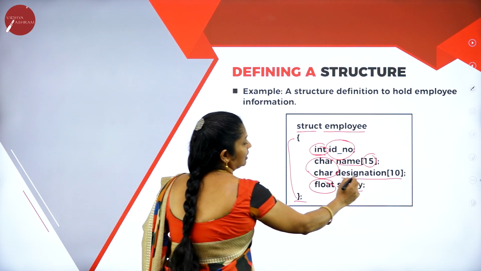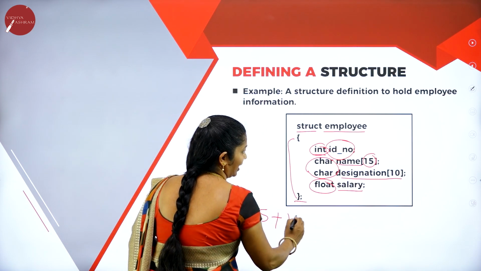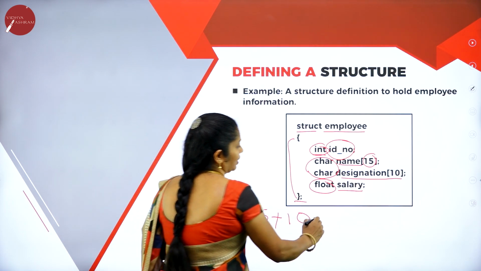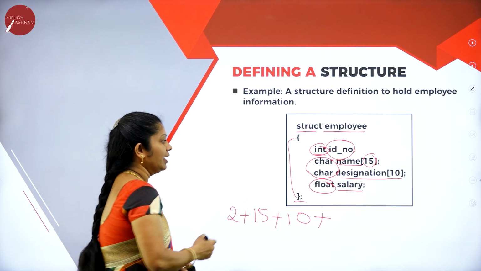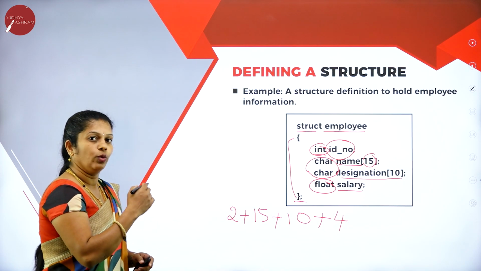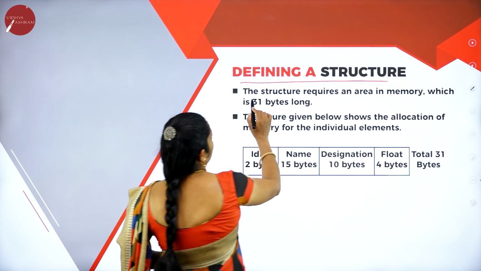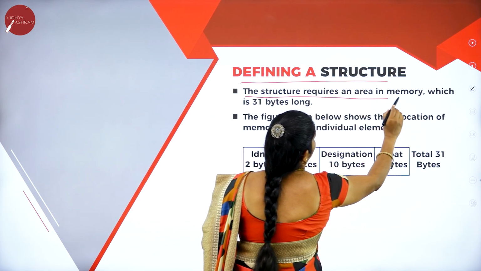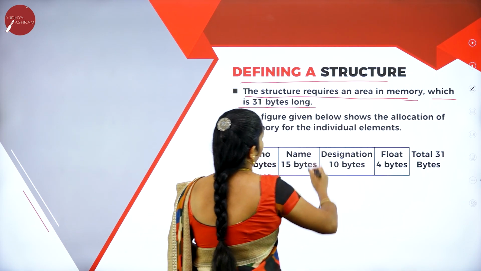Then once again designation, 10 we have given, 10 of type character, so once again it will take 10 bytes of memory. Then for float, especially salary, we have given float format, so for float it will occupy 4 bytes of memory. Like that we are able to identify how much memory it will require. Here the structure requires an area in memory which is 31 bytes long.